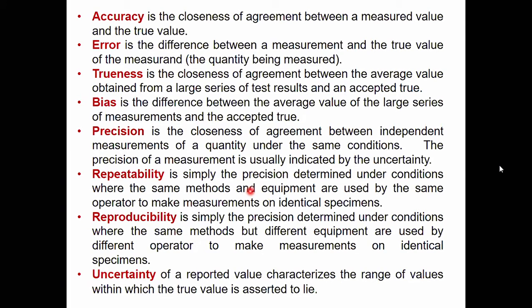There can be some variation in some parameters. So if you measure one particular quantity with all conditions remaining the same, the reading can still be different. Repeatability is the precision for that condition.